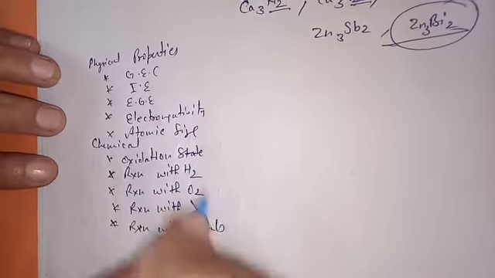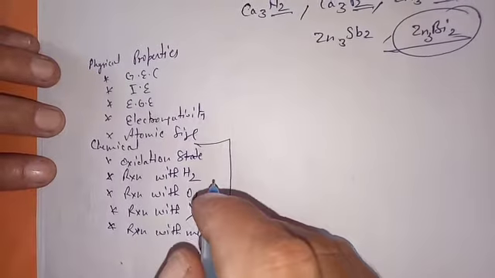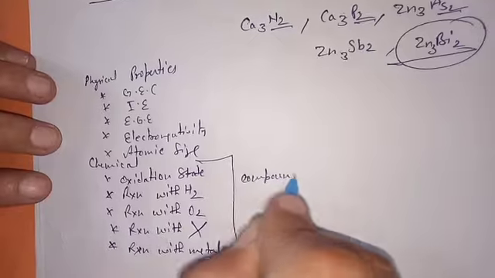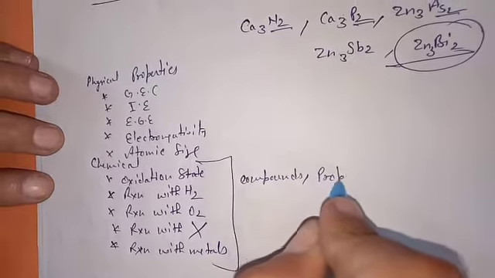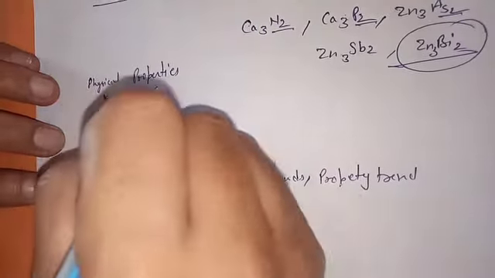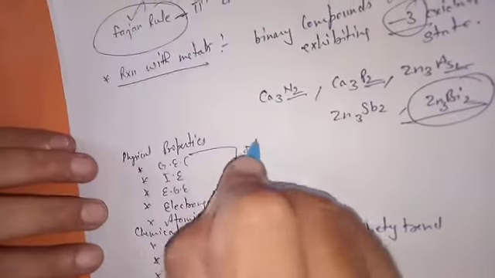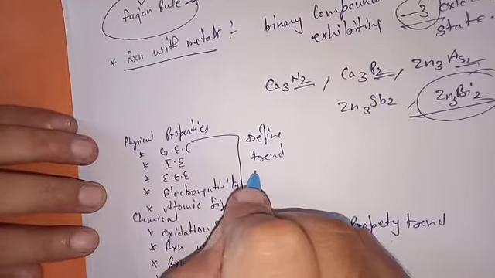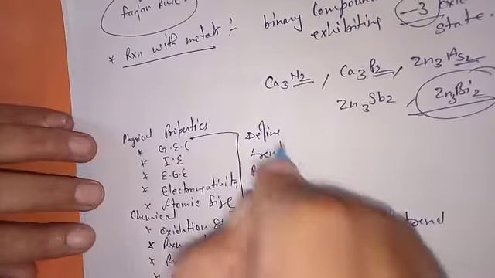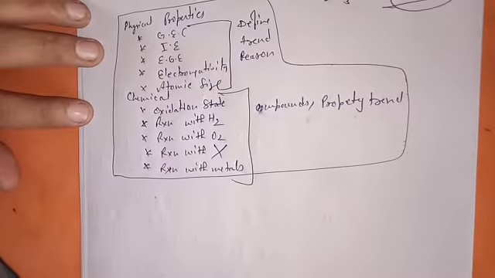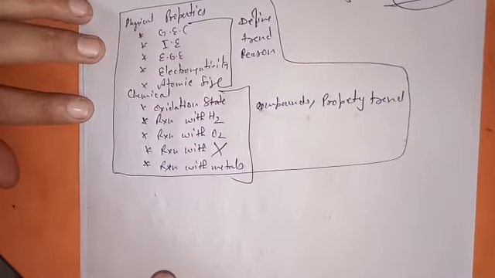In the case of chemical properties, you must know what kind of compounds they form and their property trends, like acidic and basic character. In the case of physical properties, you need to define them, give the trend in the group and the reason for it. These are the important things about the nitrogen family. Tomorrow we will start their important compounds of the nitrogen family.